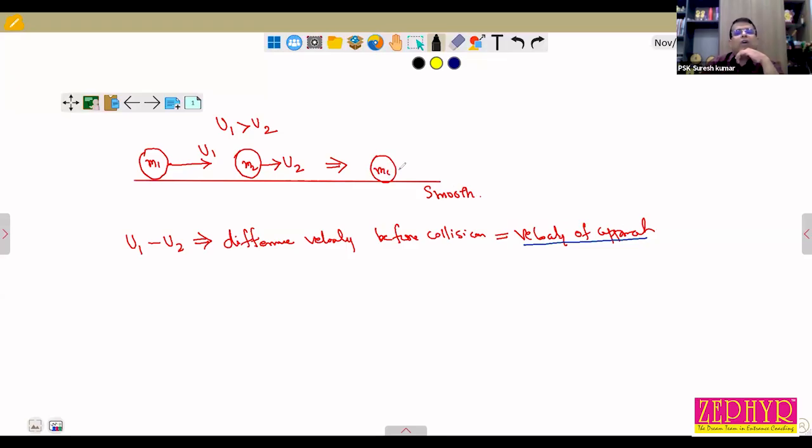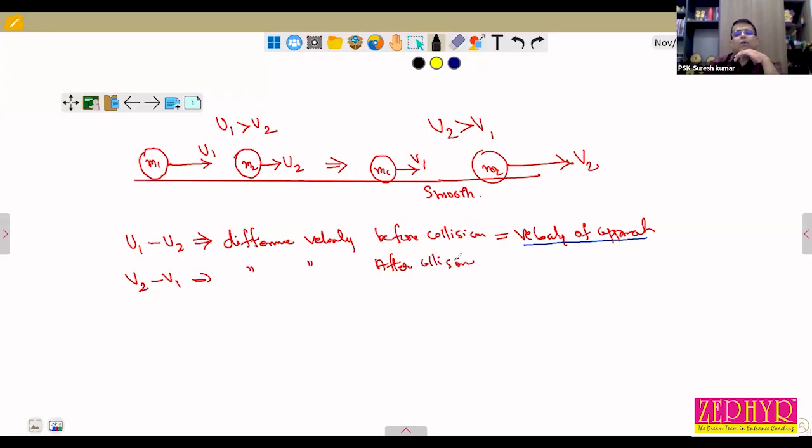After collision, m1 is moving with a speed v1 and m2 is moving with a speed v2. Say v2 is greater than v1, because m2 is moving in front of m1, so let us assume the speed of m2 is greater than m1. So v2 minus v1 is called the difference in velocity after collision, or velocity of separation.